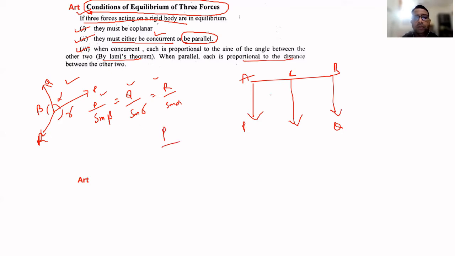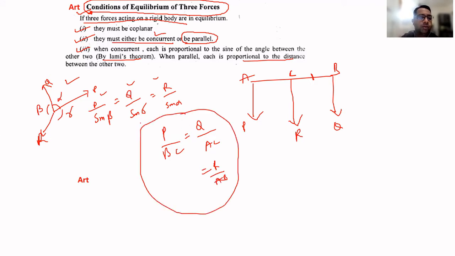So P upon BC, Q upon AC, and the resultant R upon AB. These three will be equal. So when concurrent, we will apply Lami's theorem, and when they are parallel, we will apply the parallel forces theorem.